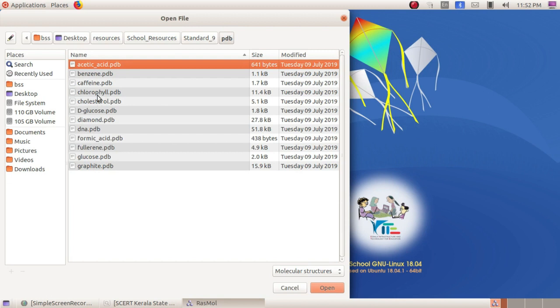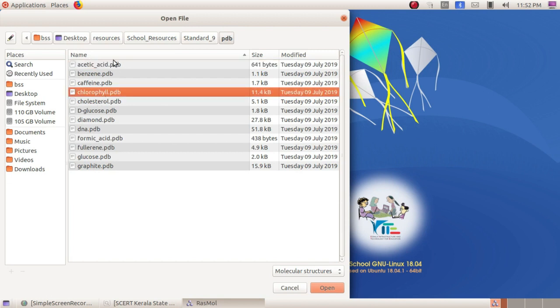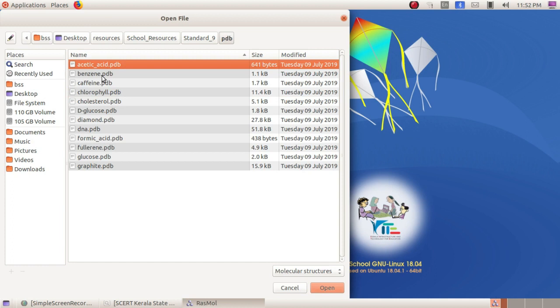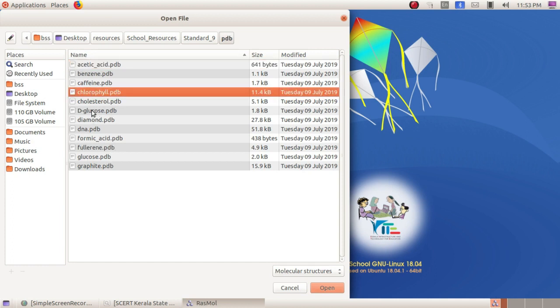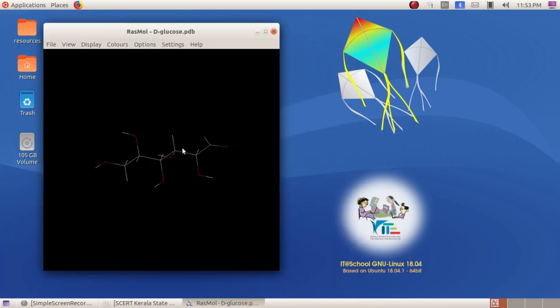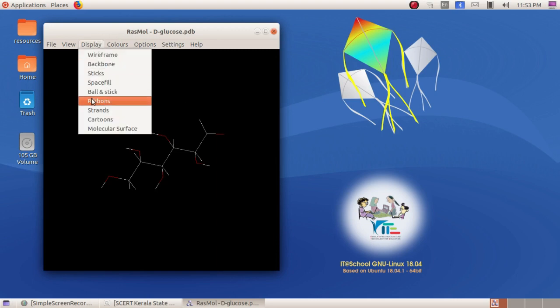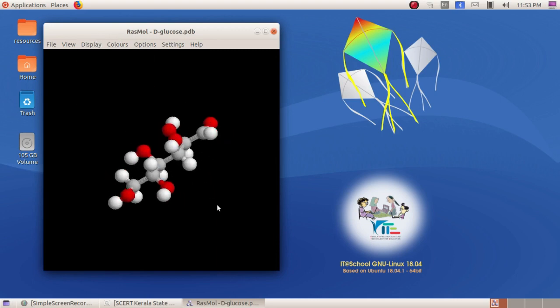If it is chlorophyll you are studying that, is it? Acetic acid, and you know its structure, is it? So here I am selecting the glucose. This is its wire frame structure, and here I am selecting ball and stick.